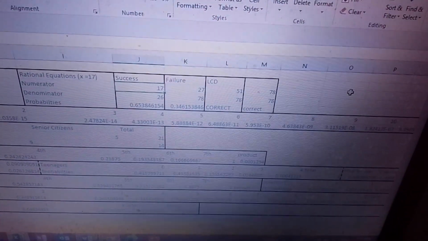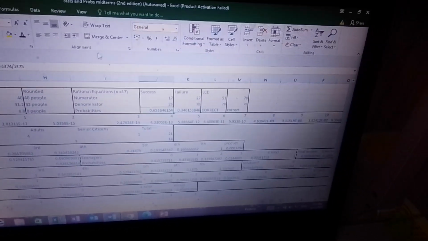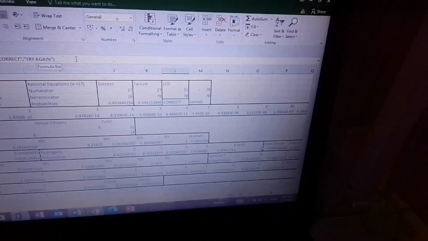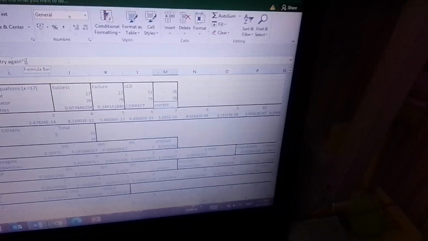Then we apply LCD. 51, 78, and then it makes a match. 17 plus 51 gives you 78, 20, and then you keep the denominator just like that, and then we divide to get the probability of success and the probability of failure. And then our answer is correct. If this one divides this one, it's equivalent to the probability of success, and if it's correct, we get it right. And then this one, we sum this up to see if we get 1. And we got it right.